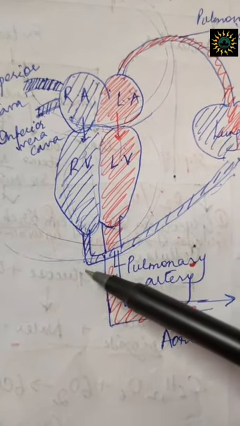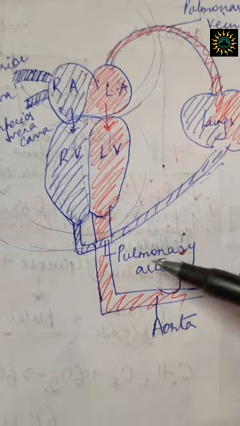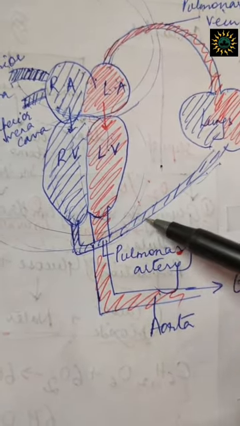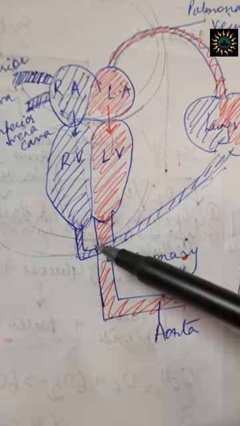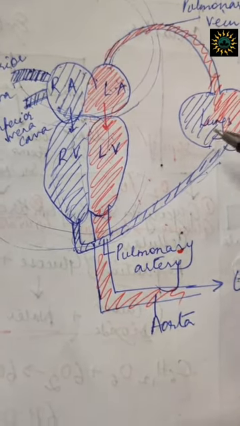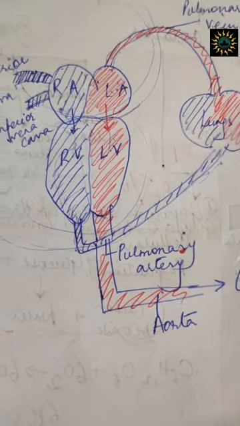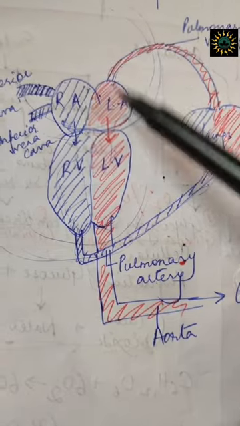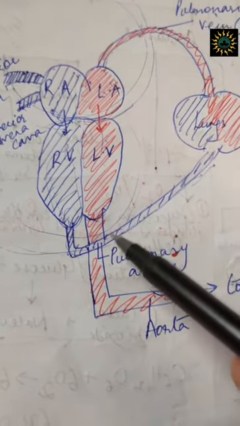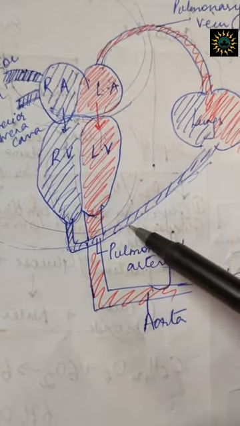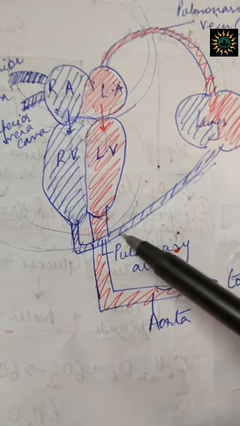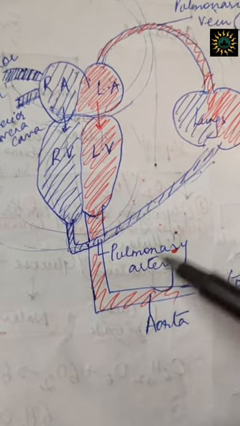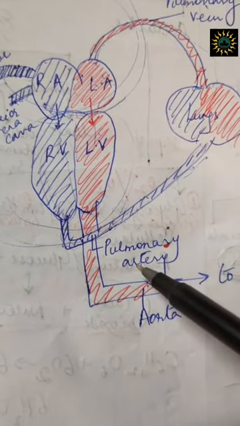From the right ventricle, as I said, the pulmonary artery is the only artery that carries deoxygenated blood. I have marked the vessels carrying deoxygenated blood with blue, and the vessels carrying oxygenated blood with red. So the pulmonary artery is the only artery that is carrying deoxygenated blood, but it is away from the heart. That's why I am calling this an artery.